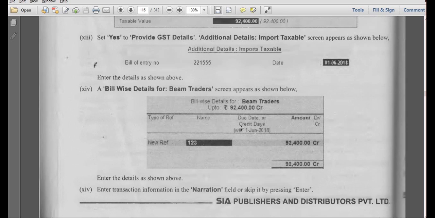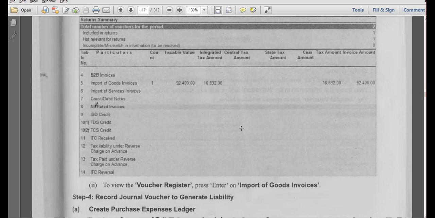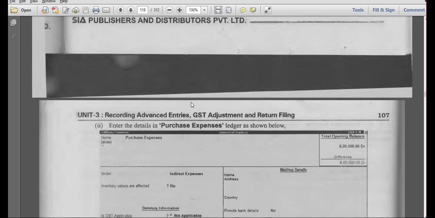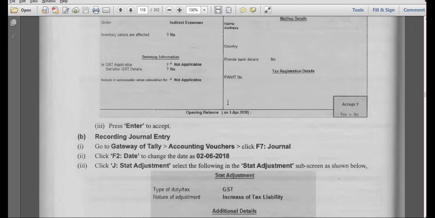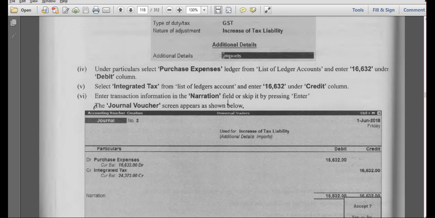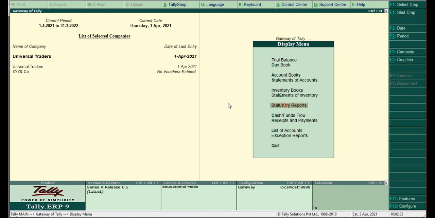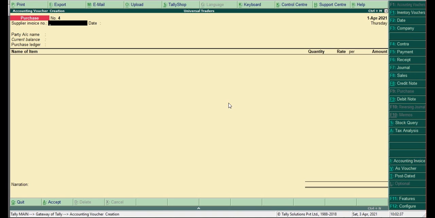Go to journal and create purchase expenses under indirect expenditures. This is the amount we have to pay, and we set that amount to integrated tax, and we have to pay that amount to the person from whom we purchased. So directly I am going to journal voucher.